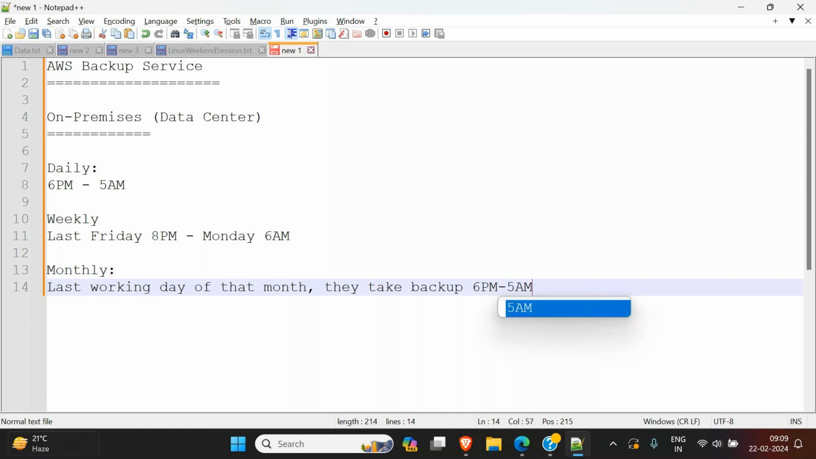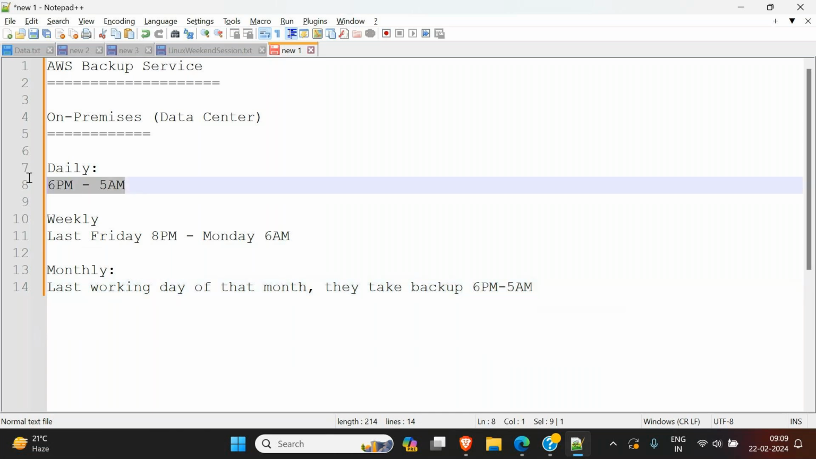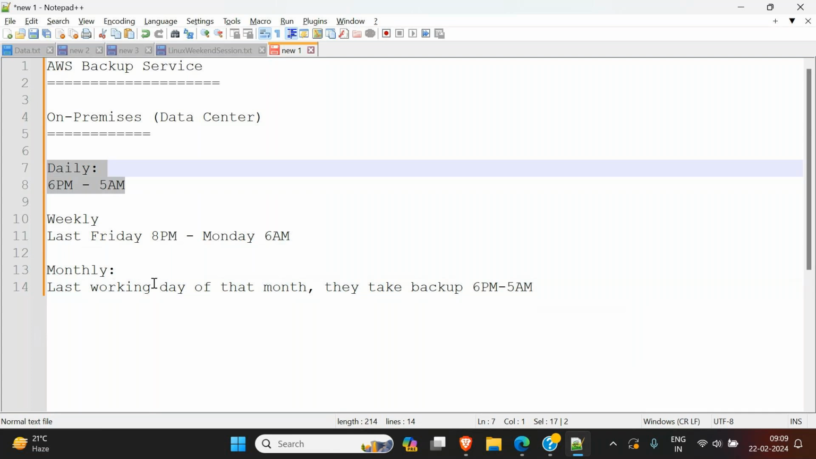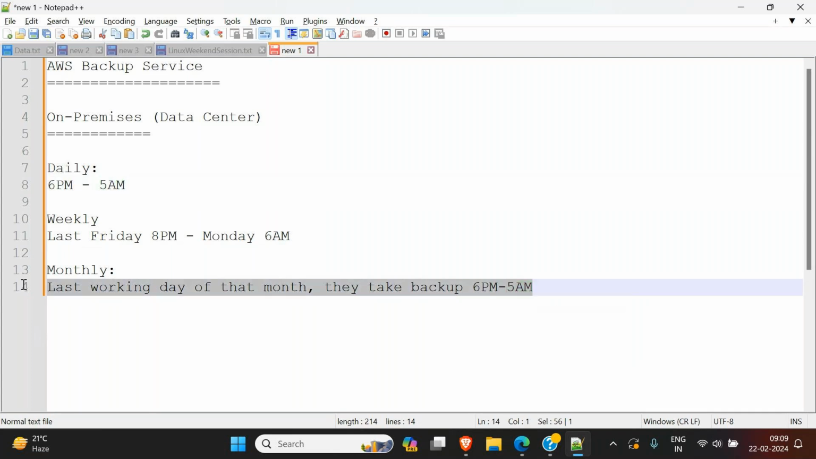For each of these backups they use different devices. For daily backups they use the cheapest devices. For monthly backups they use costlier devices. When the device is costlier, it can hold more data, you can take the backup fast, and you can retrieve it fast. Daily backups are cheap, so they use cheap devices to take the daily backups. Why? Because it's a daily backup, no?